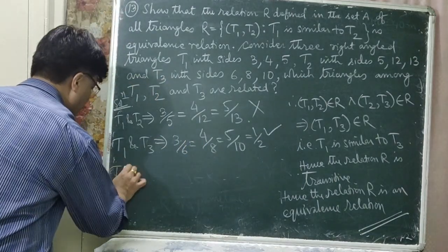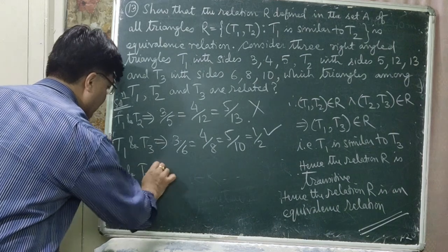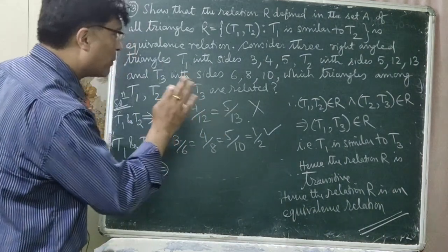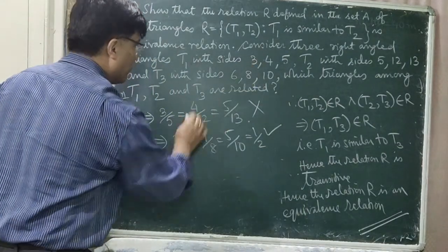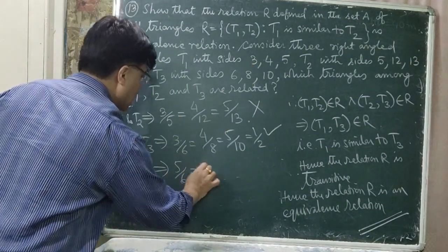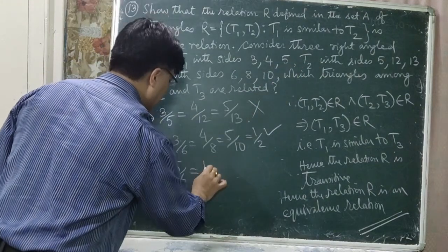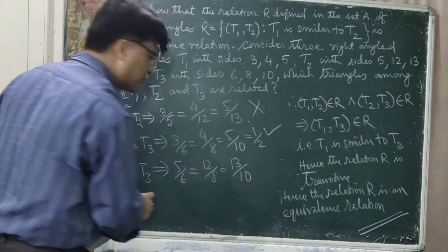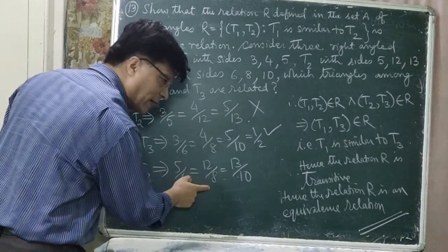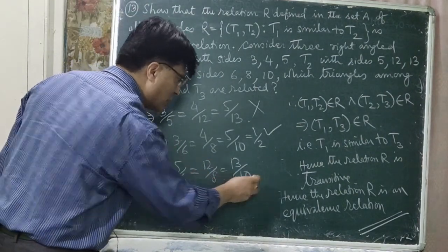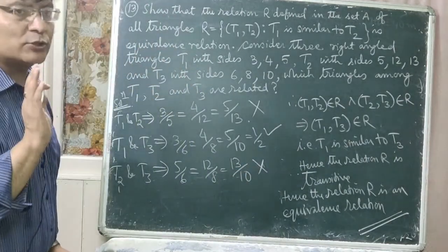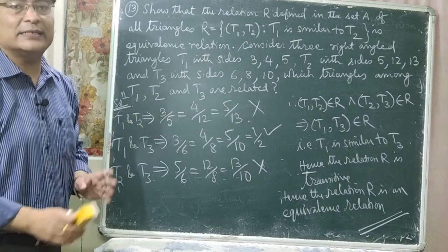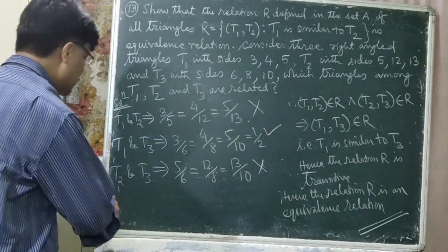Can you say that the second triangle and the third triangle are related? Let us check T2 and T3. If they are similar, the corresponding sides should be proportional, that is 5 upon 6 is equal to 12 upon 8 is equal to 13 upon 10. Is 5 by 6 equal to 12 by 8? No. Is it equal to 13 by 10? No. That means, which two triangles are related here? T1 and T3 are related.